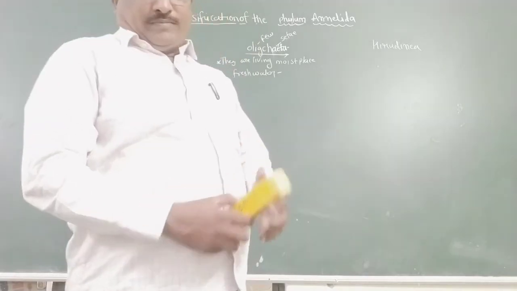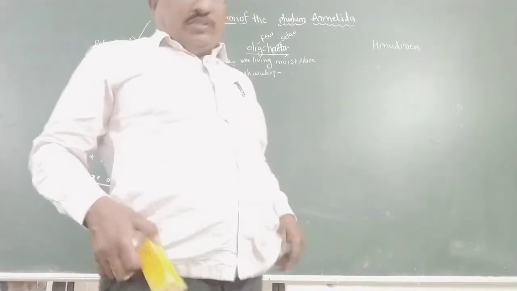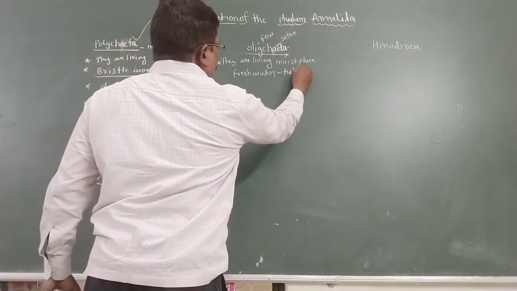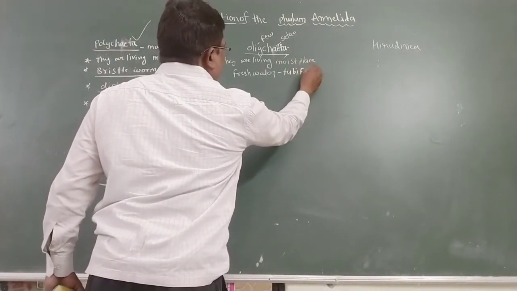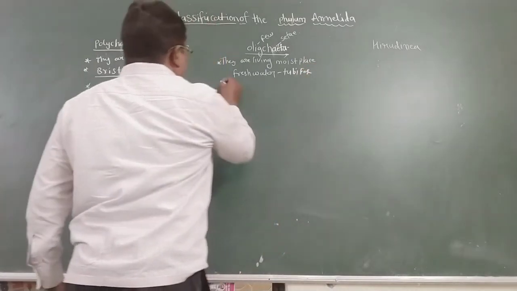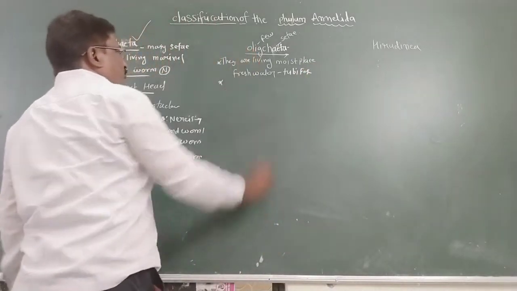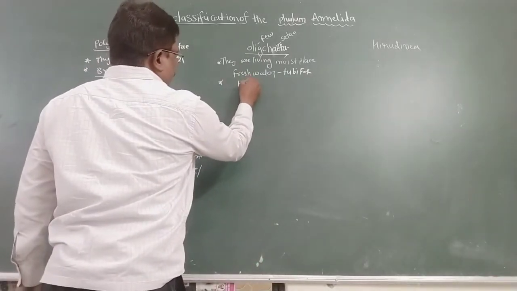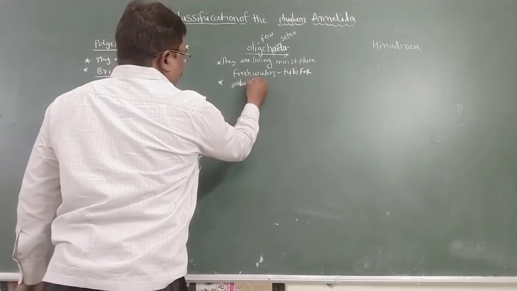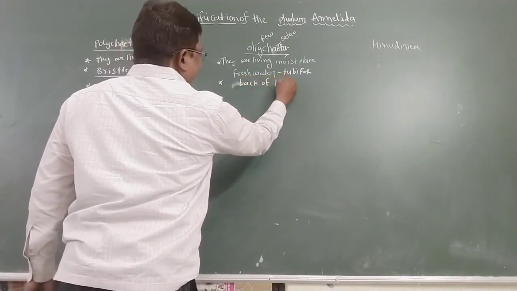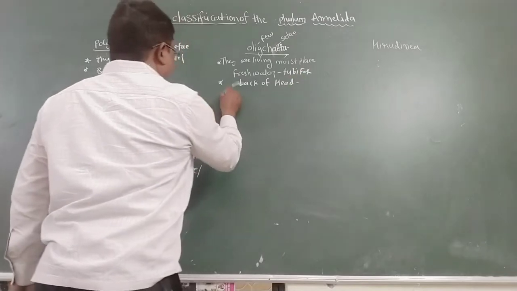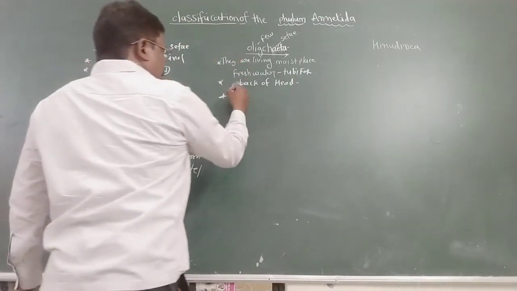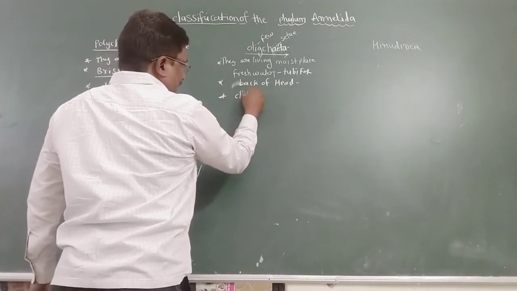The freshwater living oligochaete is Tubifex. Next point: the head is absent. Most important point here: a permanent clitellum is present.